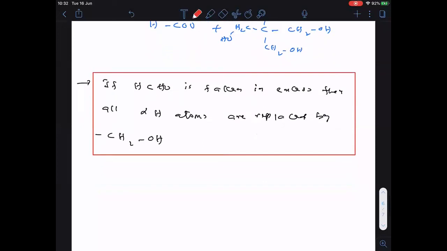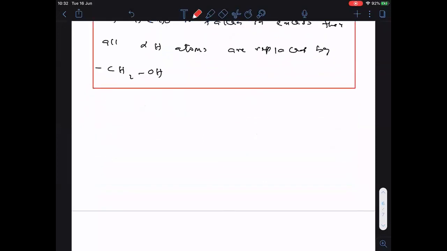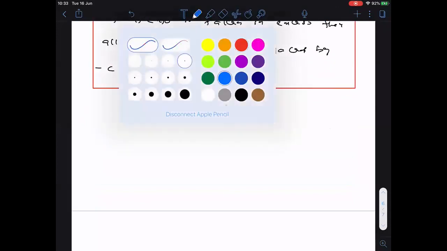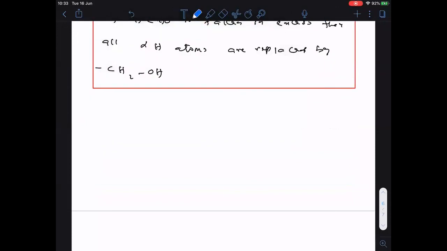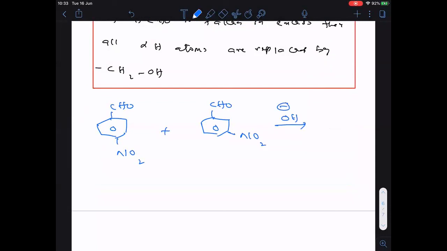Okay. Now in Cannizzaro, one more question. This question we got in a previous JEE Mains. Now tell me what are the products, and which undergo oxidation and which undergo reduction. Identify them.